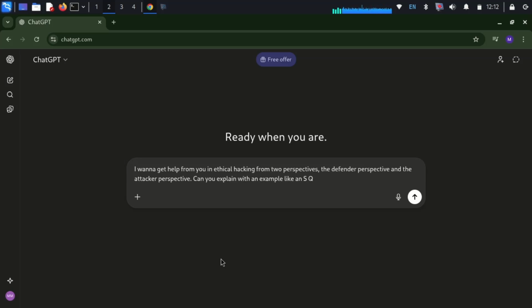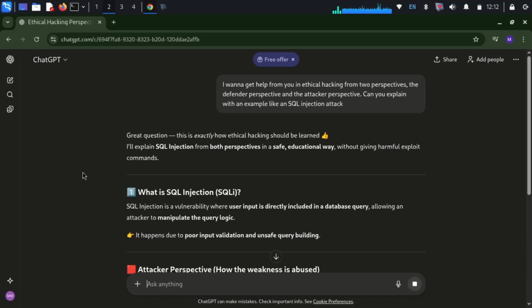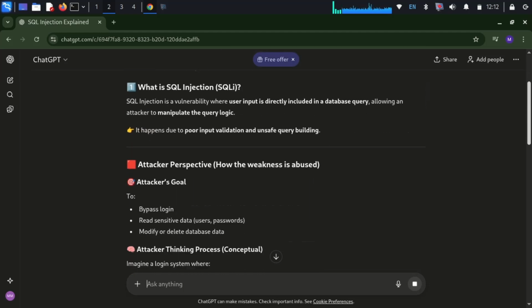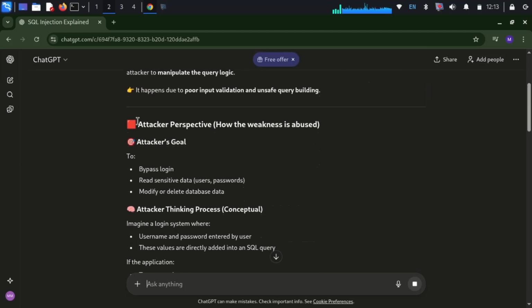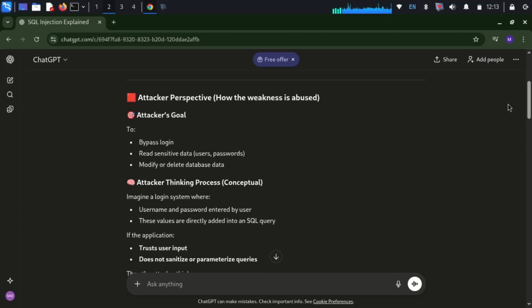I am giving one prompt here for this purpose so that it can explain with an example, here, an SQL injection attack. First, it is explaining what the SQL injection attack is. And then it goes to the attacker's perspective. It is clearly defining the attacker's goal, that they want to bypass the login and access and control the sensitive data.